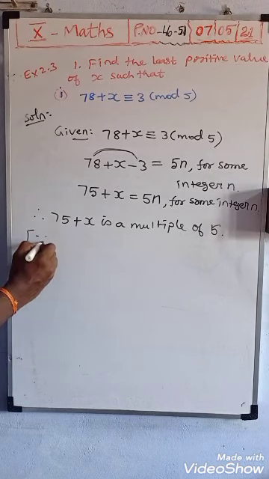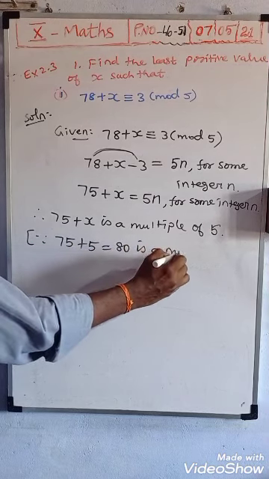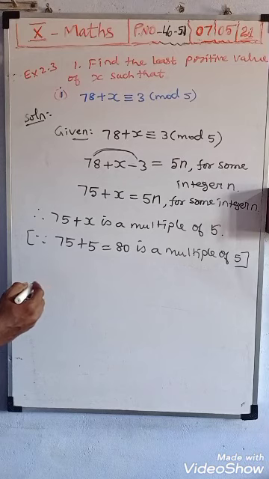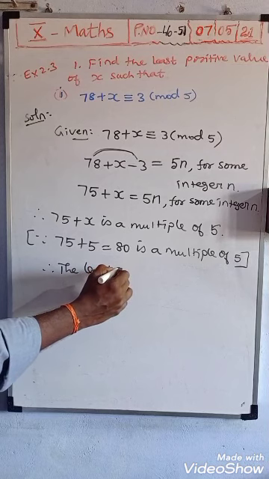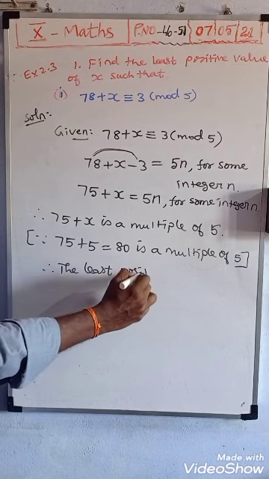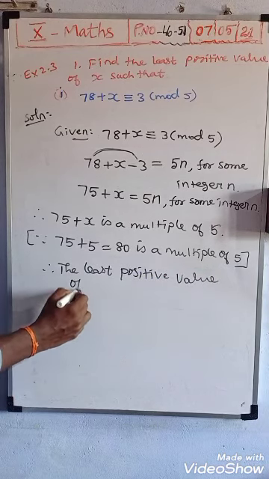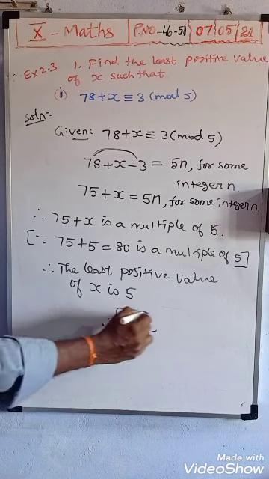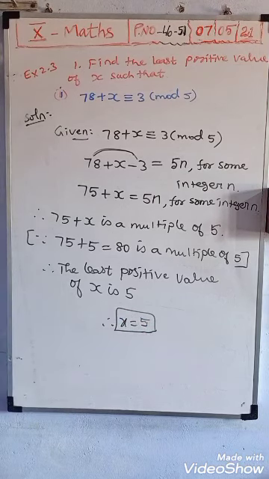Therefore, since 75 plus 5 is equal to 80, the least positive value of x is 5. Surely it is a multiple of 5. Therefore the least positive value of x is 5.